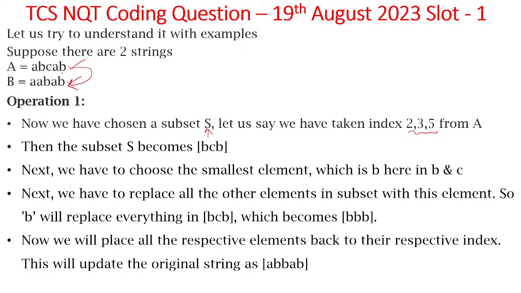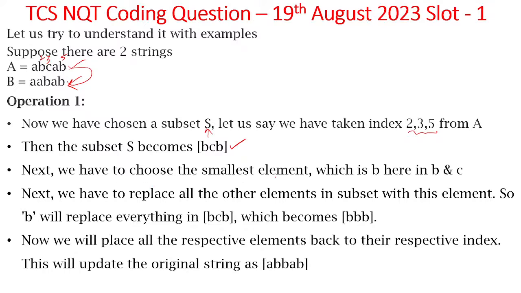So from string A, indices 2, 3, 5 are chosen, and the subset S becomes BCB. This is the index 2 element, this is the index 3 element, and this is the index 5 element. So BCB is the subset selected.